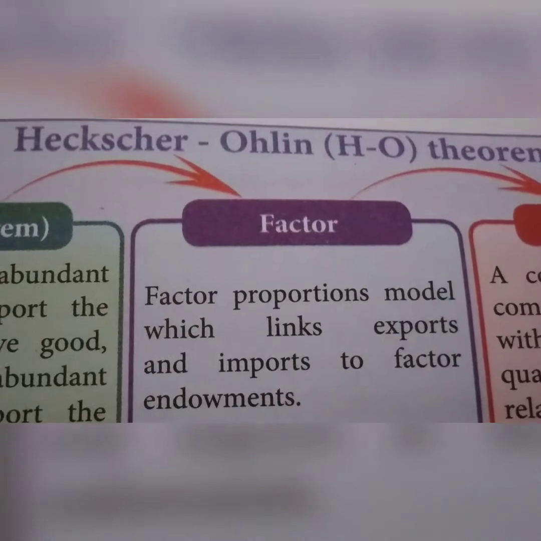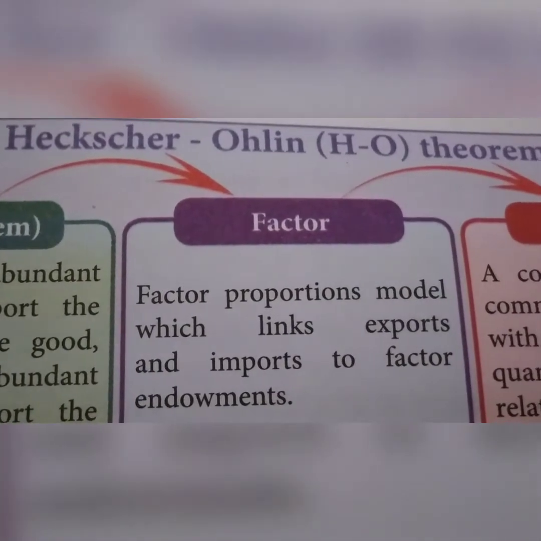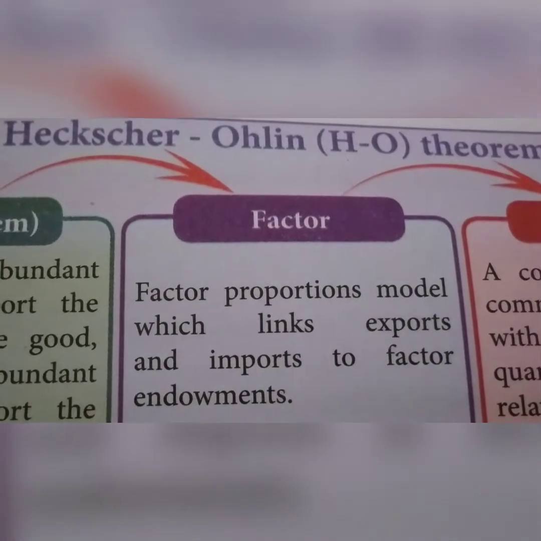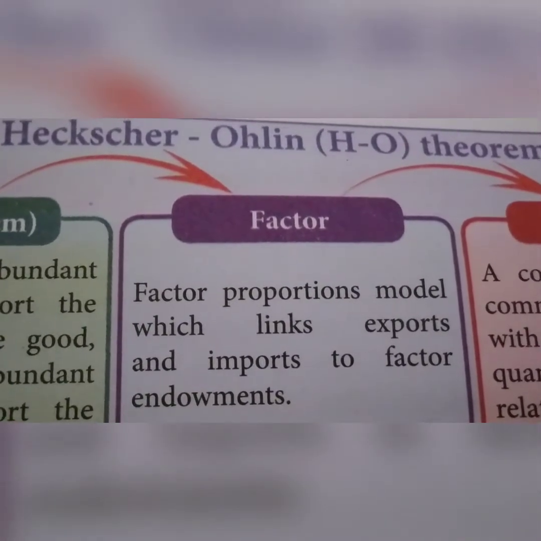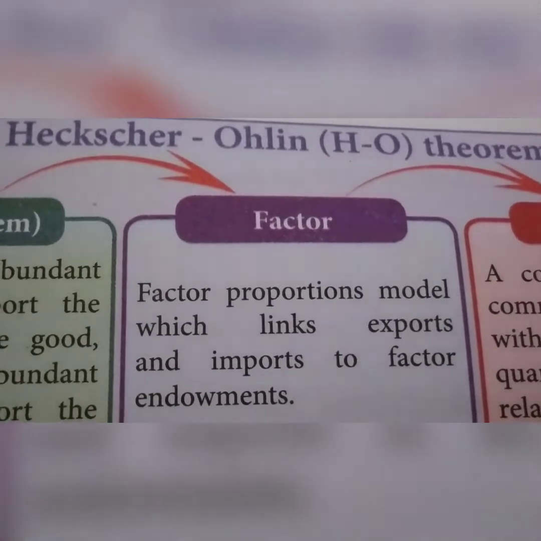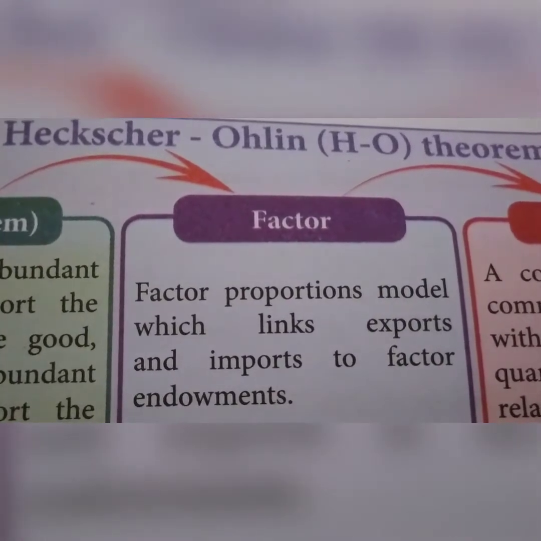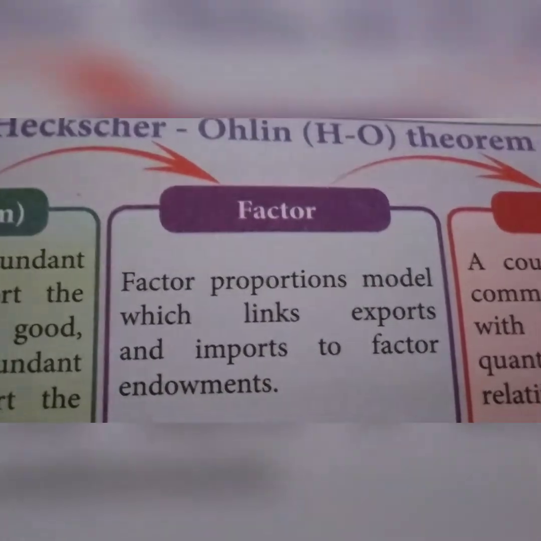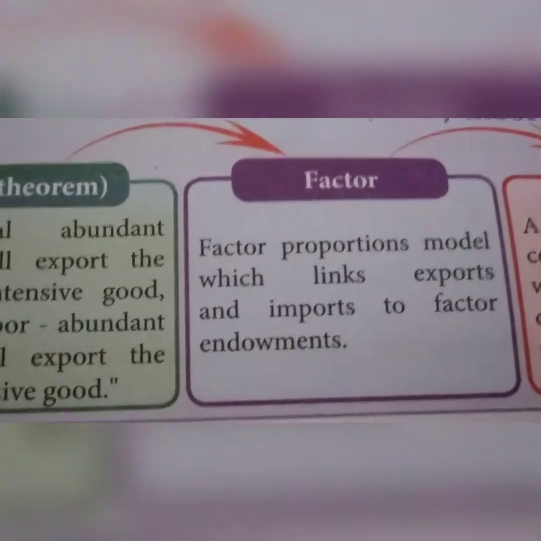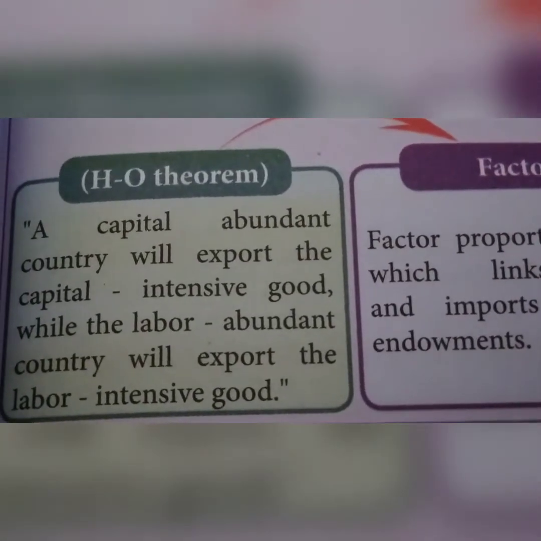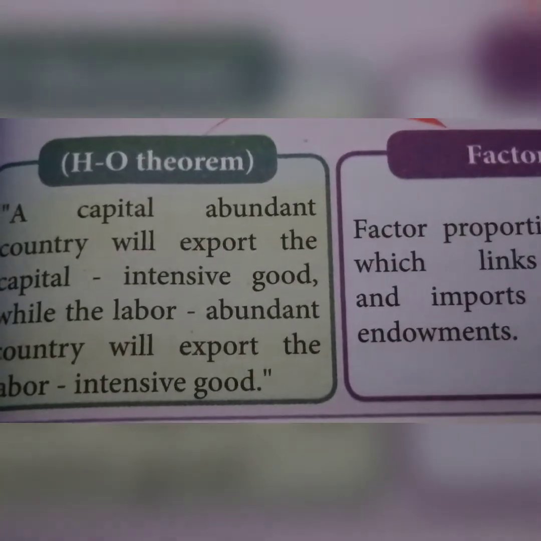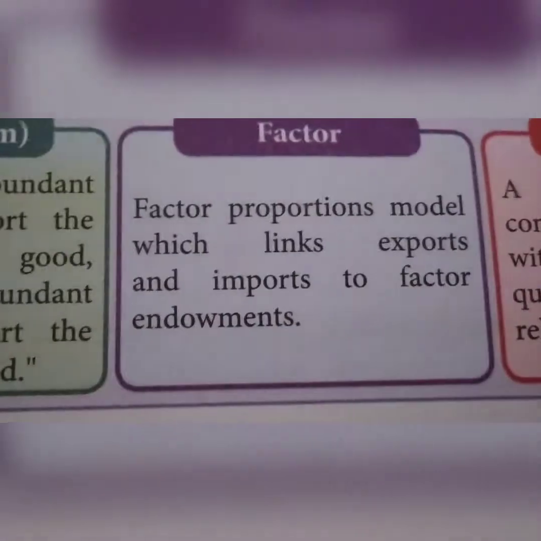A factor is regarded as abundant or scarce in relation to the quantum of the other factors. A country is regarded as richly endowed with capital if the ratio of capital to the other factors is higher than in other countries. Here we see the Heckscher-Ohlin theorem, factors and exports. A capital abundant country will export capital intensive goods. The labor abundant country will export labor intensive goods.